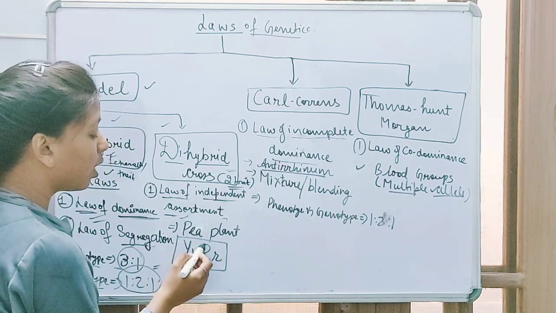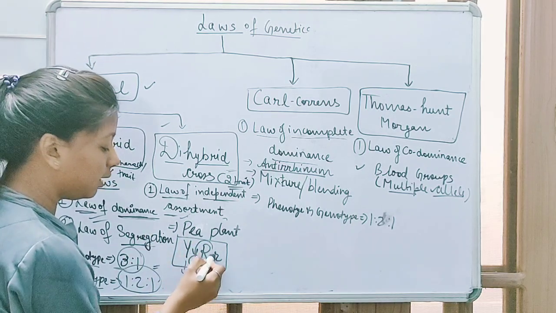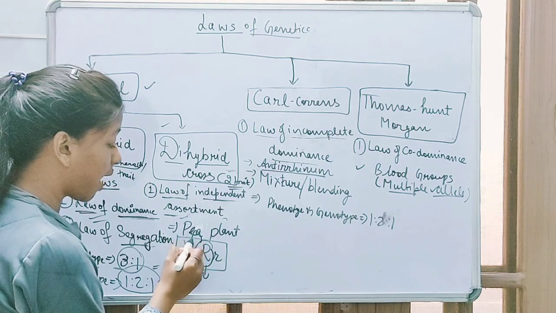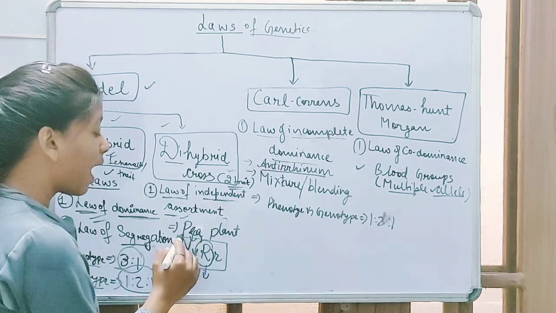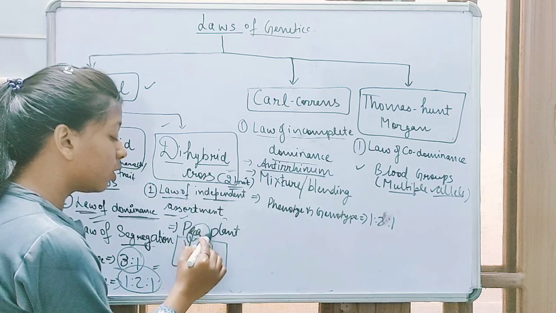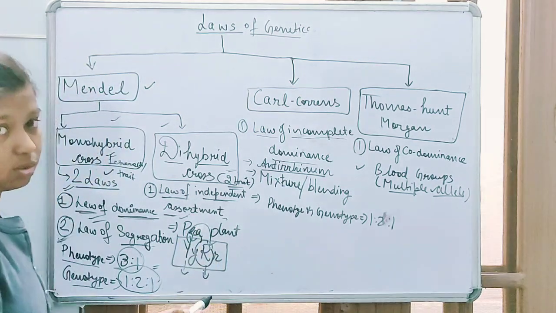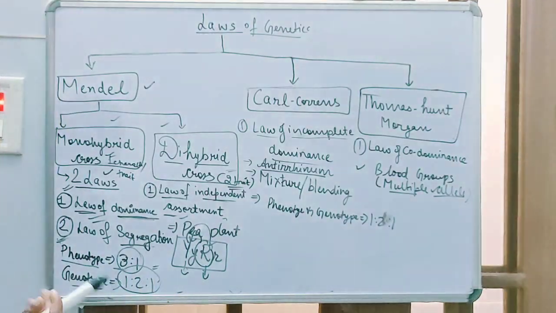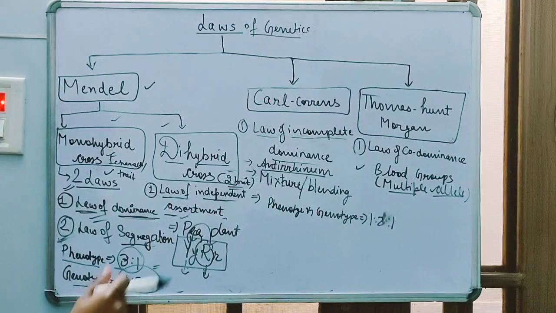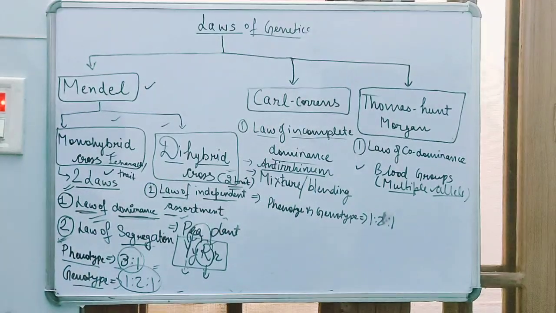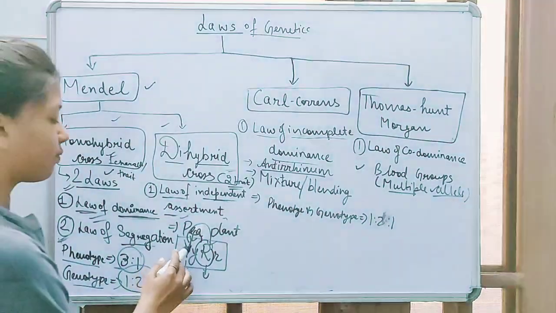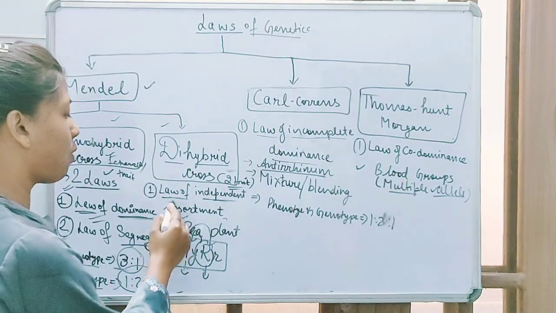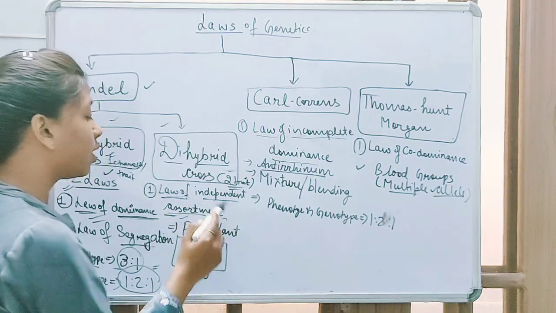For example, the round allele will not affect the yellow color allele, and the yellow color allele will not affect the round shape allele. They will segregate independently without interfering. They will segregate together, but do not have any interference with each other. That is the law of independent assortment.